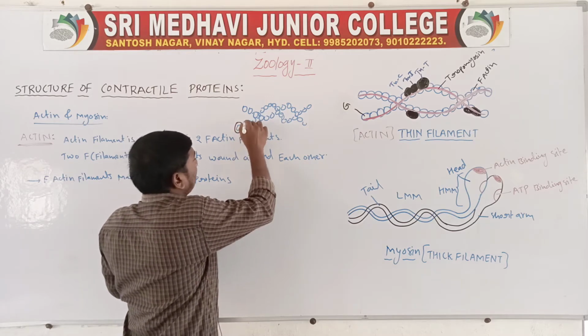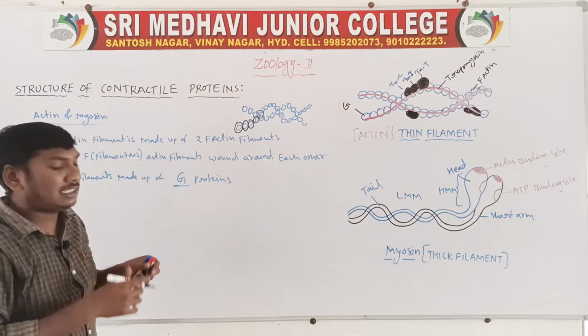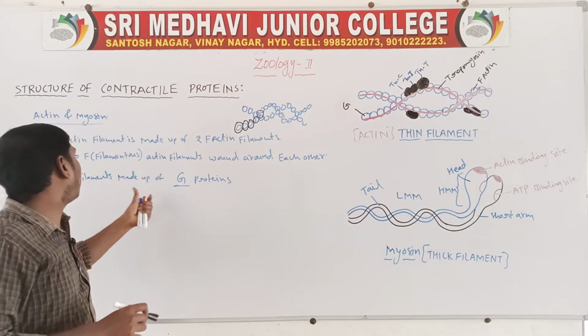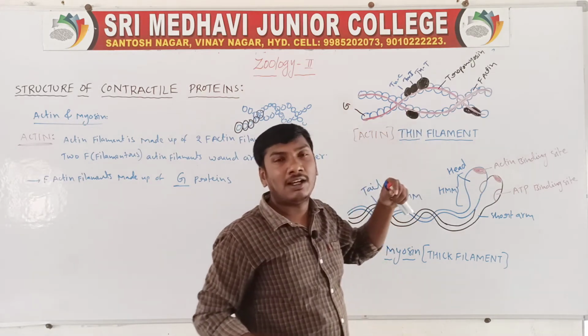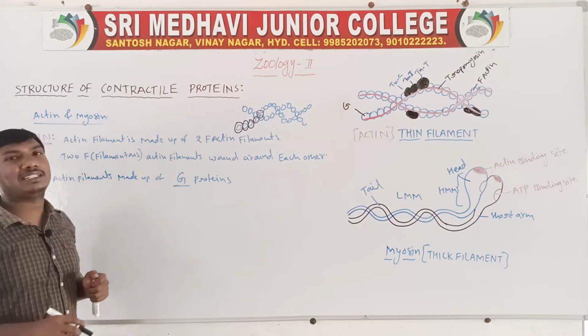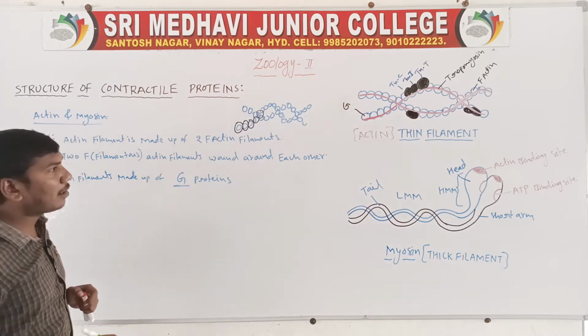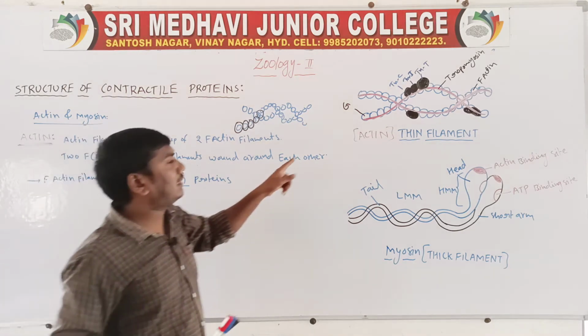The F-actin filament is made up of globular proteins.